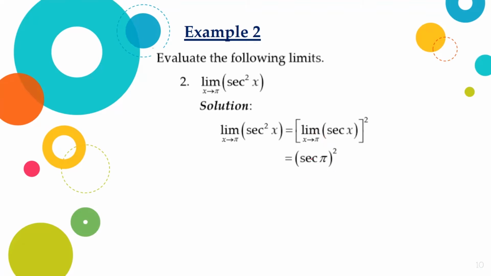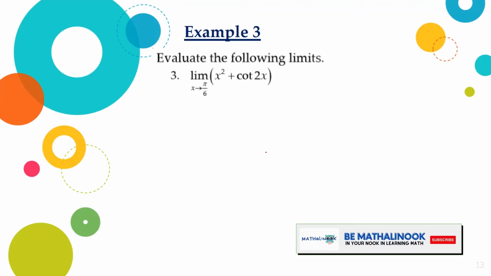secant pi quantity squared. Evaluating secant pi, it will be equal to -1. Squaring it, we will have the final answer 1. Therefore, the limit of secant squared x as x approaches pi is equal to 1.